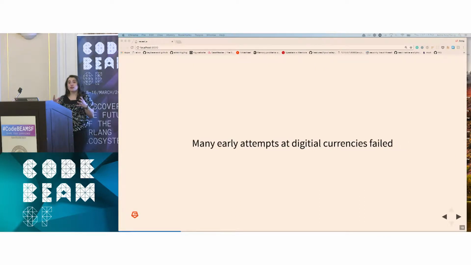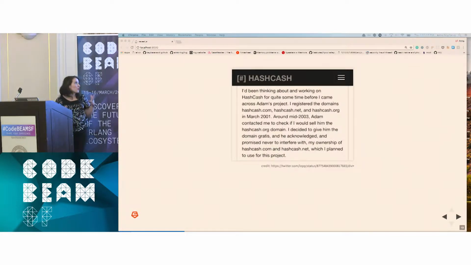So many of the cypherpunks made attempts at these early digital currencies. And a lot of them failed. Some of you may have heard of some of them. One of the more famous ones, Hashcash, was created by Adam Back. And there's a concept in it that Satoshi Nakamoto, the entity that created Bitcoin, uses called proof of work. We'll talk about that in a little bit.